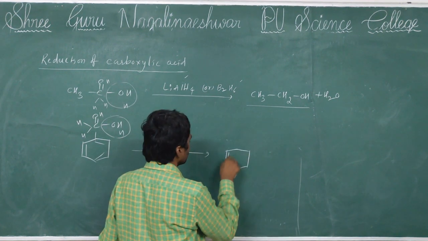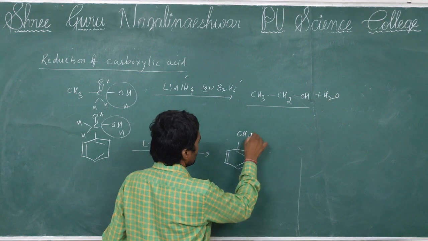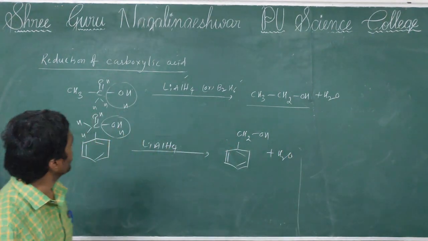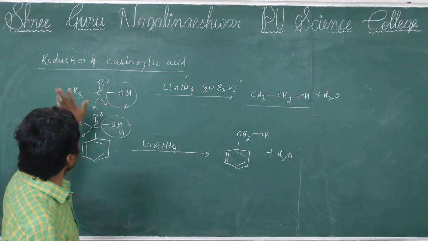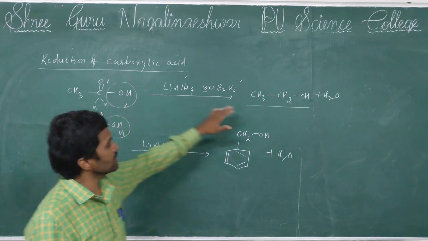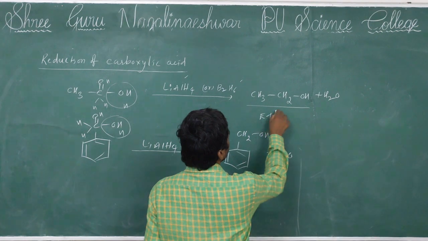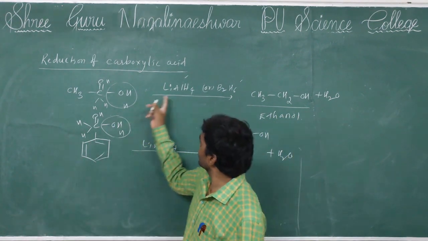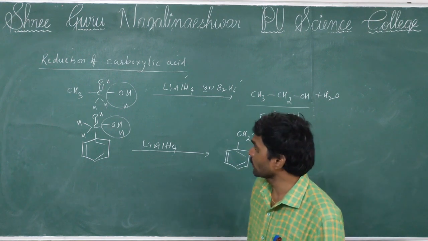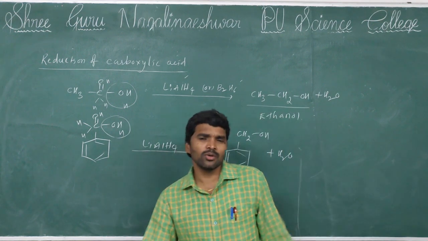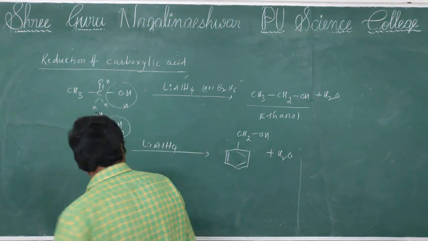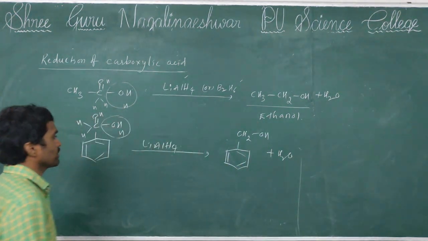On benzene, CH2OH plus H2O. So it's a very simple one. For example, ethanoic acid gives ethanol, an alcohol, undergoing reduction in the presence of lithium aluminum hydride. Propanoic acid, propanol. Butanoic acid, butanol. So very simple one. Okay, right.